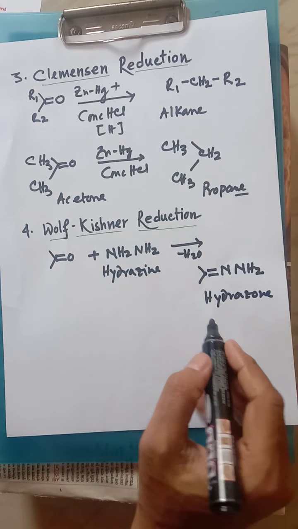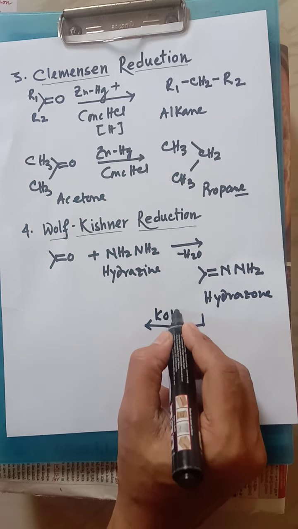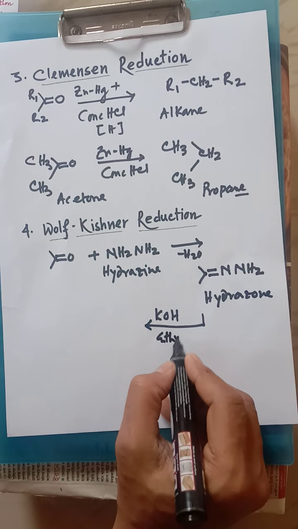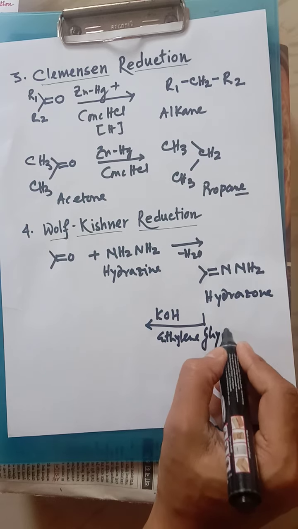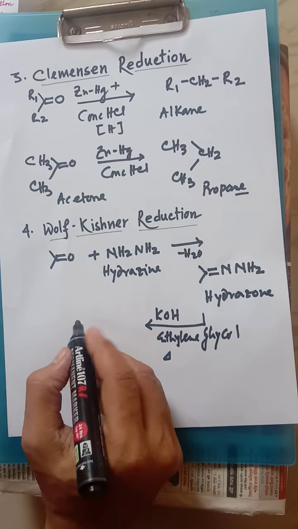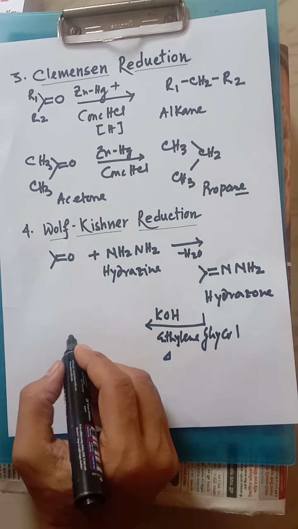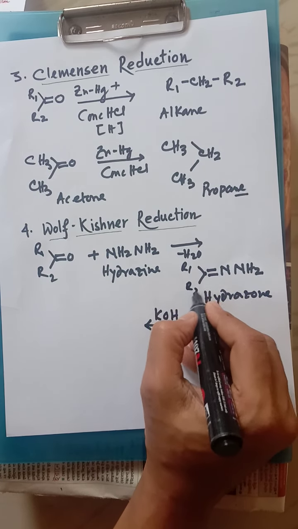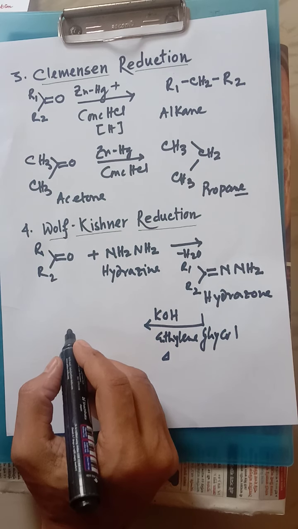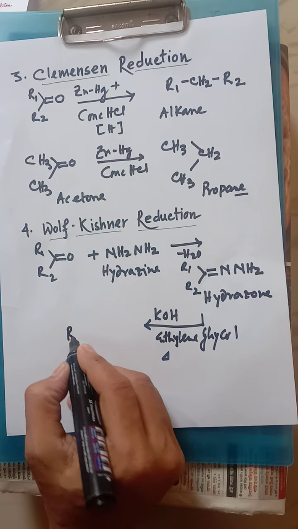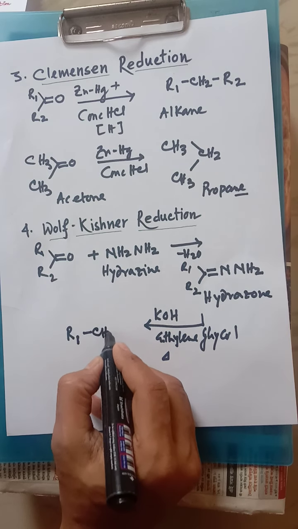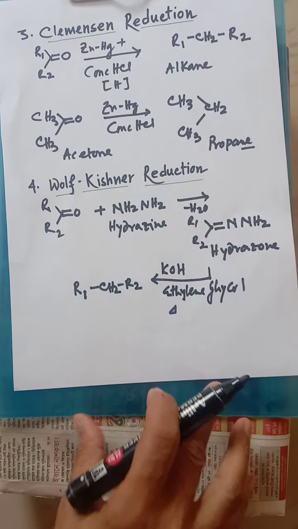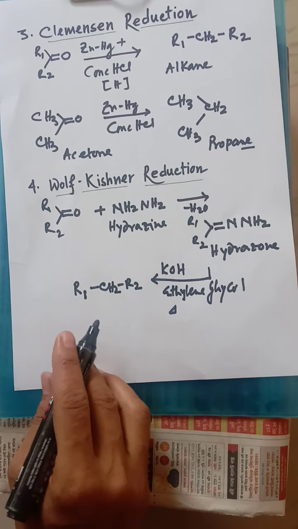Now whenever hydrazone reacts with KOH or any other base like that, in presence of ethylene glycol, and heat is given over here, the product, if it is R1 R2, will be R1 CH2 R2. Again the same thing, the oxygen is replaced by hydrogen, so that's why it is known as a reduction process.